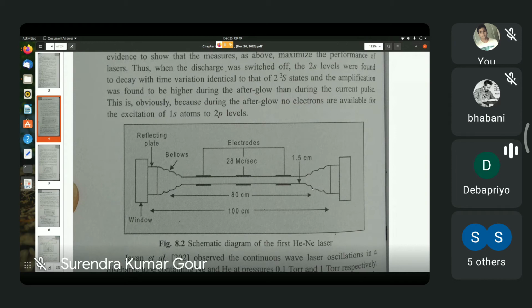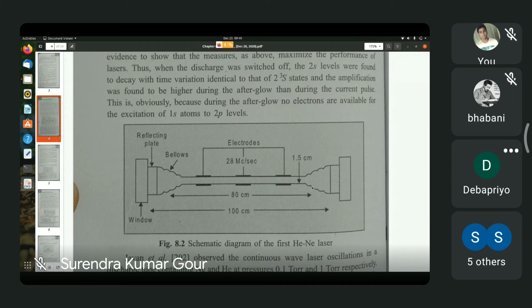As in Michelson's interferometer, there are also leveling screws at the backs of the reflecting plates so that you can precisely orient these reflecting plates so that they are exactly parallel to each other. In fact, the parallelism is within about 1 second. What is 1 second of angle? 1 second of angle is 1/60th of a minute of angle.